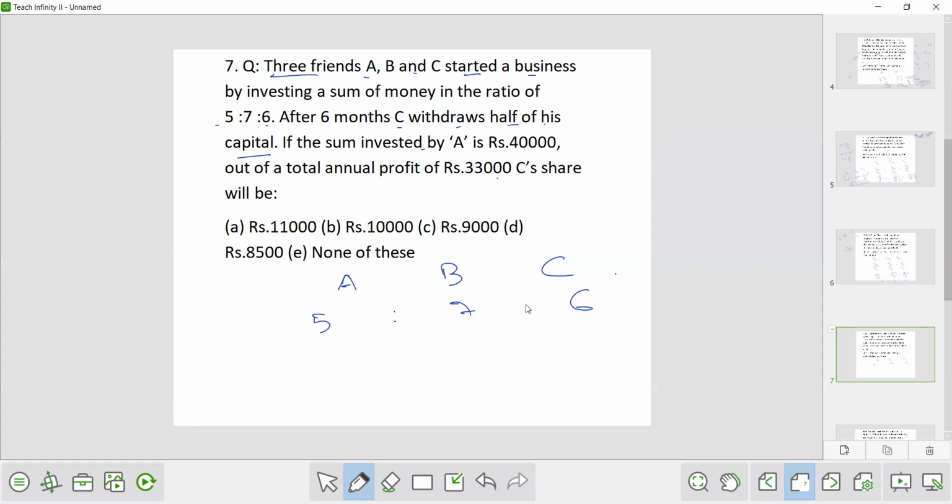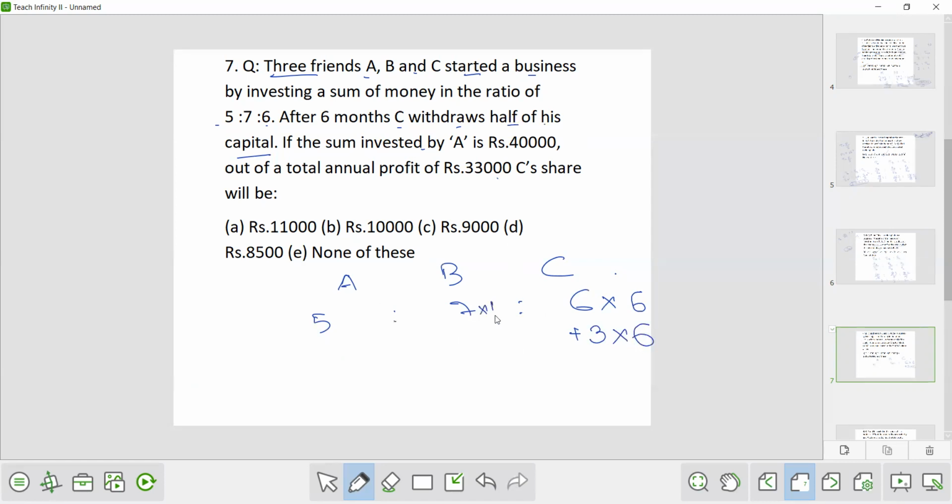So let's say it was 5 rupees, it was 7 rupees and it was 6 rupees. So this 6 rupees was there in the business for 6 months and now half was withdrawn. So half of 6 was withdrawn, that is 3 was withdrawn. So now the remaining portion will be 3. 3 rupees will be there in the business for 6 months.